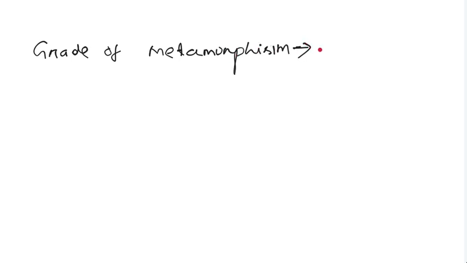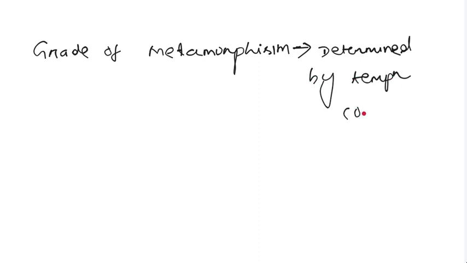And remember, the grade of the metamorphism is always determined on the basis of temperature. That means the more the temperature, the more the grade.